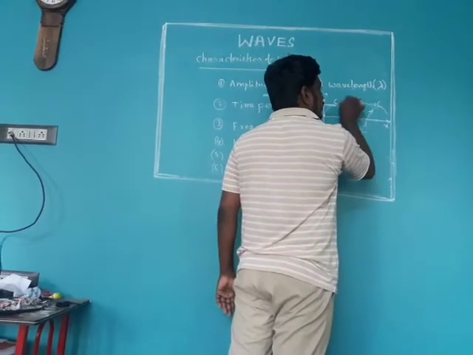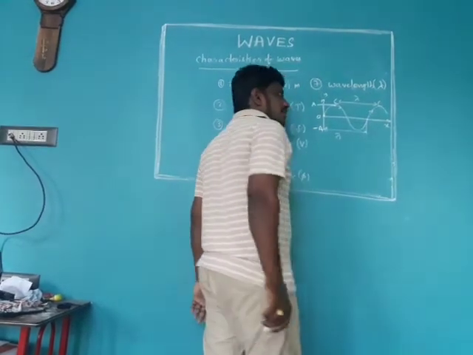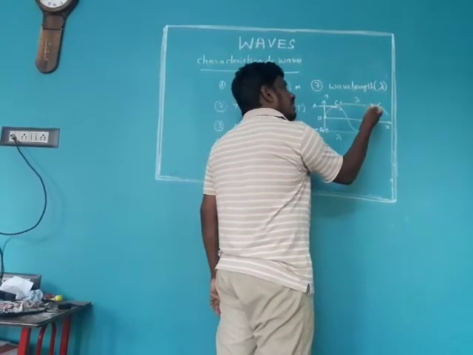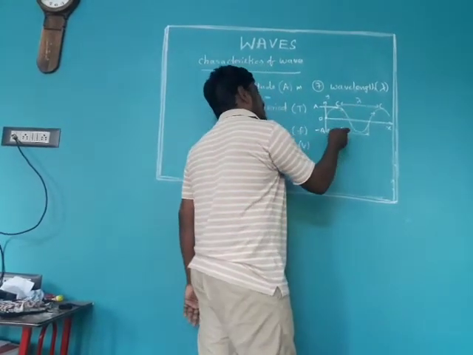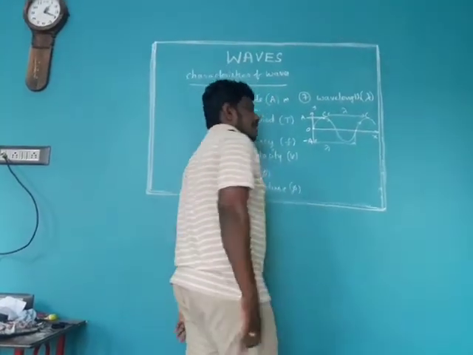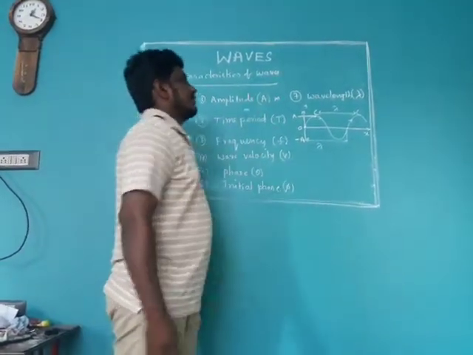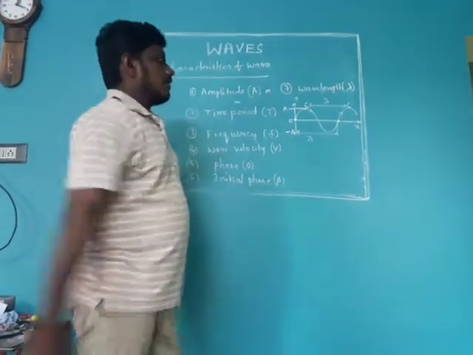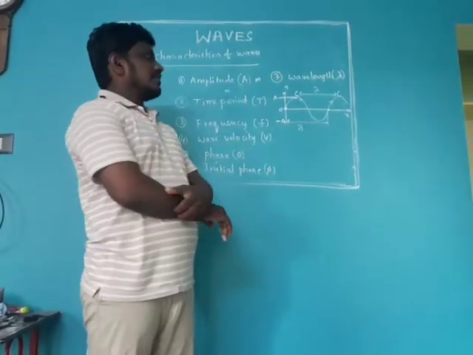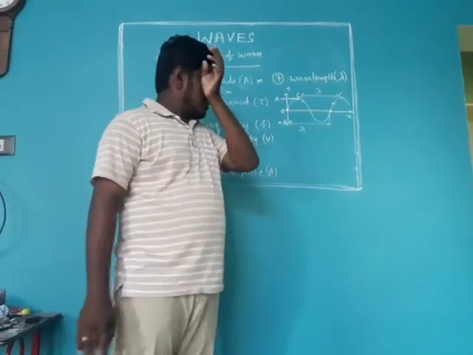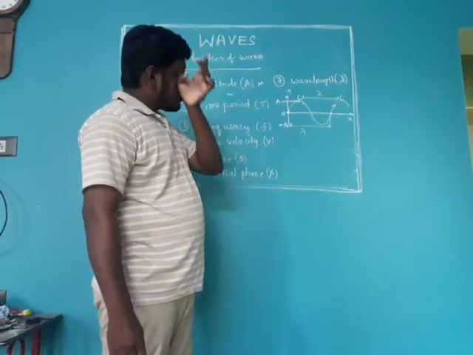The distance between two crests is lambda, and we can define it like that, or we can define lambda in another way also. The distance between two particles which are in the same phase, this particle and this particle on the x-axis, they are in the same state of vibration, so the distance between them is also lambda.